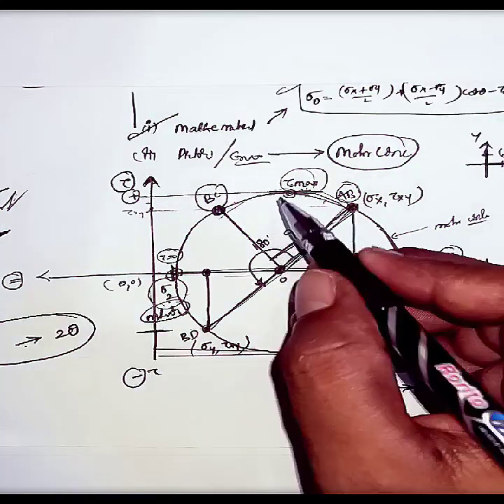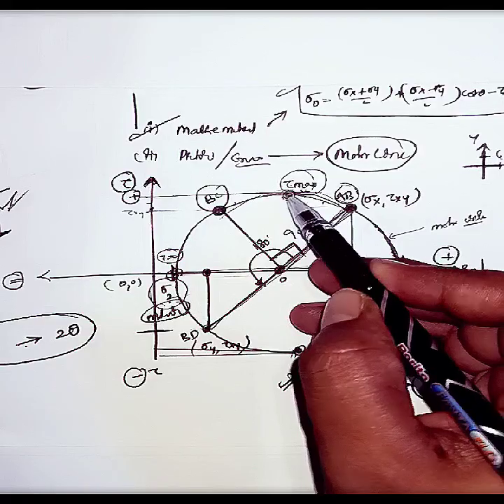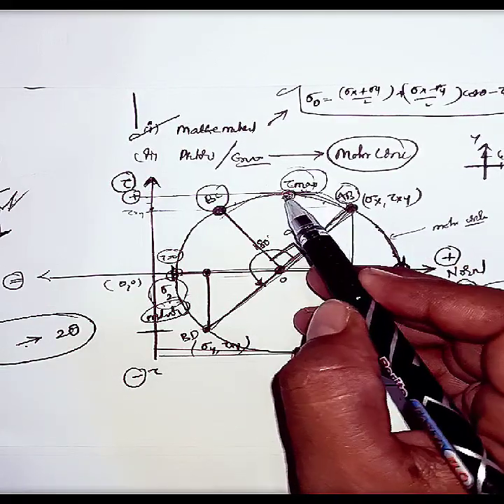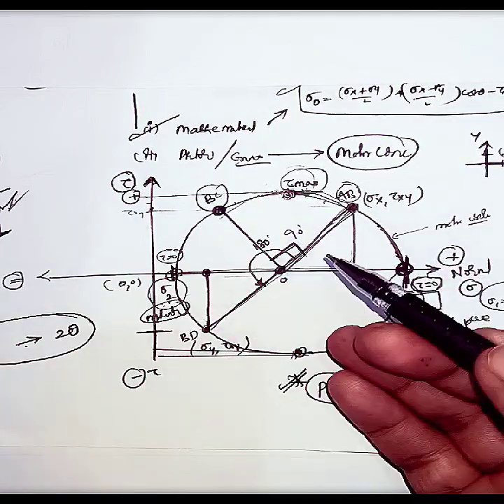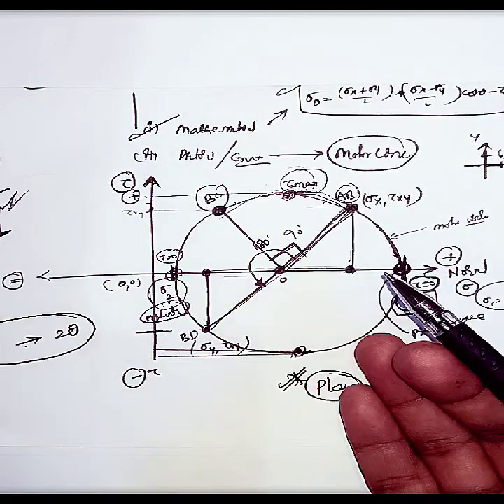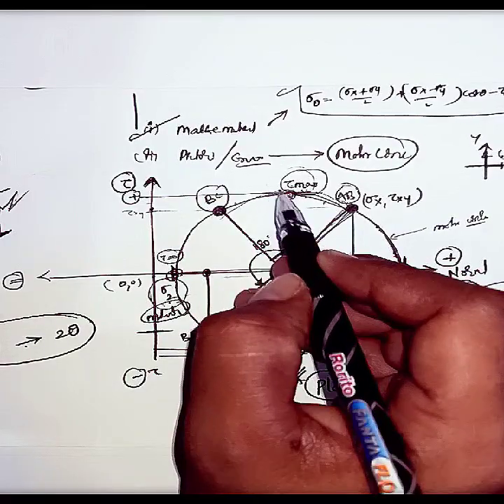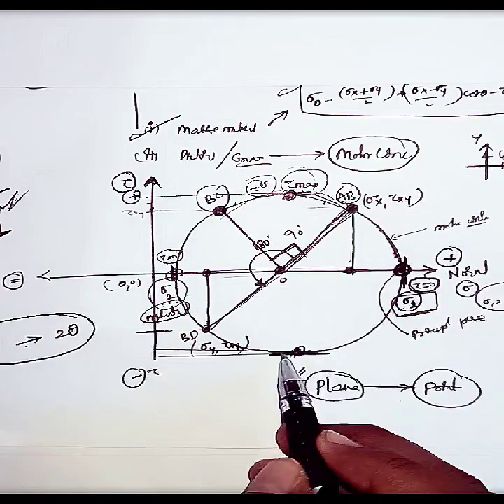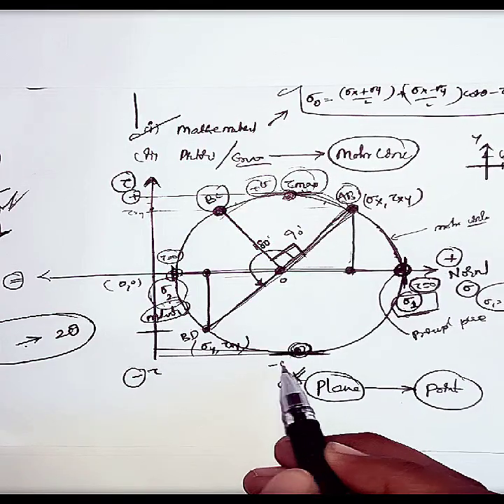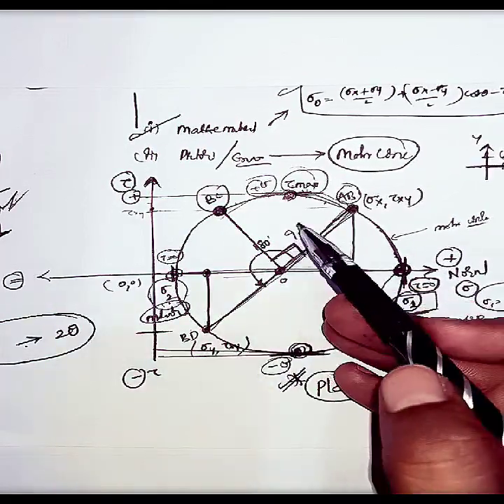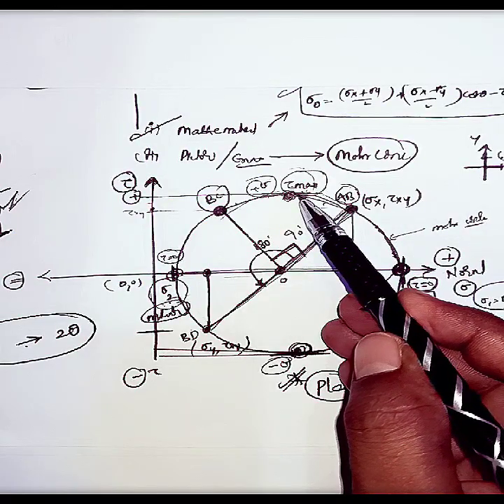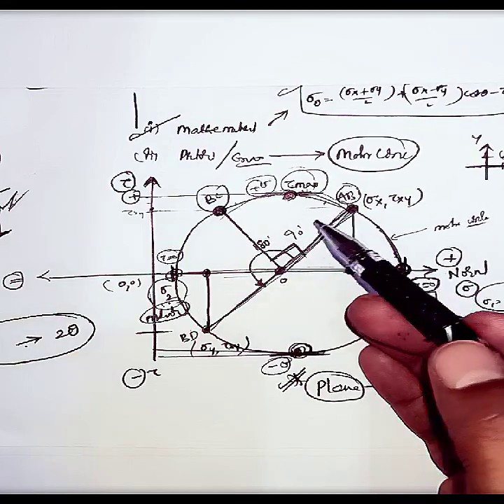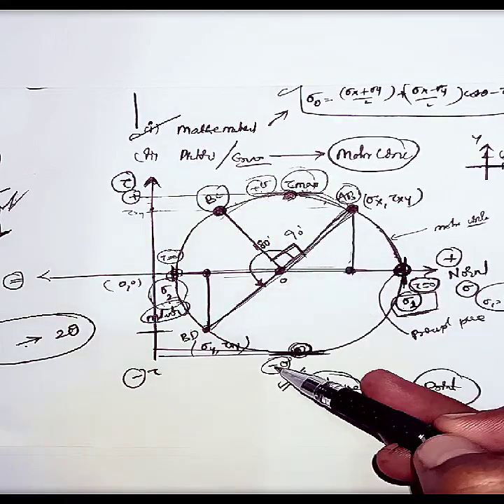Okay, on this maximum shear stress plane, as it is a point that will represent a plane, the normal stress may be negative, may be positive or 0. If you see here, there is a normal stress that is positive, and here, this is also a maximum shear stress plane, and at this plane the normal stress is negative. Yes or no? That means on the maximum shear stress plane, the normal stress may be positive, may be negative or 0.